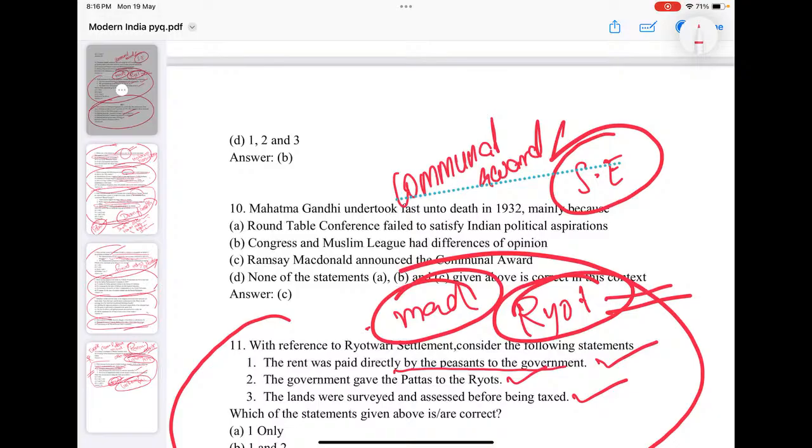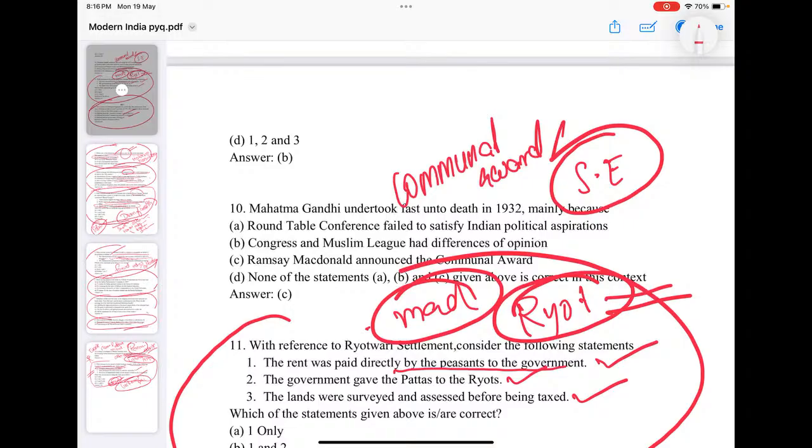So instead of communal awards, Gandhiji proposed joint electorate and maximum reservation and representation for minorities. If separate electorate is provided to depressed classes, the untouchable will always remain untouchable. So his idea is a joint electorate and maximum reservation representation for depressed classes.